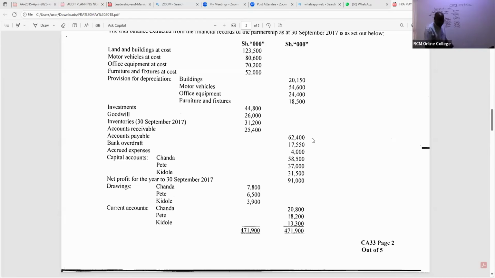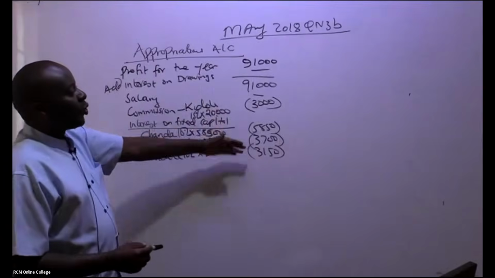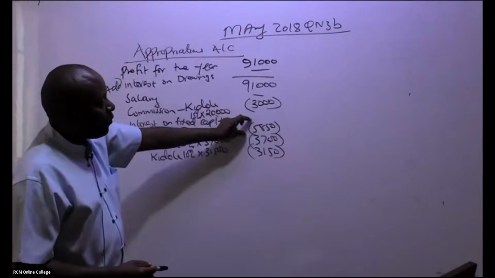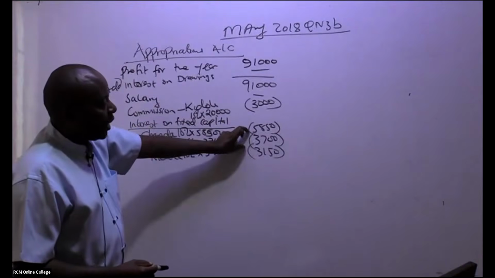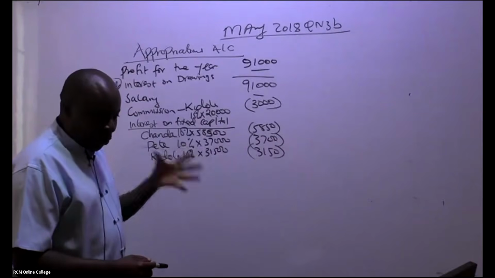Brackets like that. And now, ladies and gentlemen, the only thing that is left is for us to see whether we have a surplus. So you'll take this 91,000, you subtract 3,000, you subtract 5,850, you subtract 3,700, you subtract 3,150. Who can give me this surplus or loss?